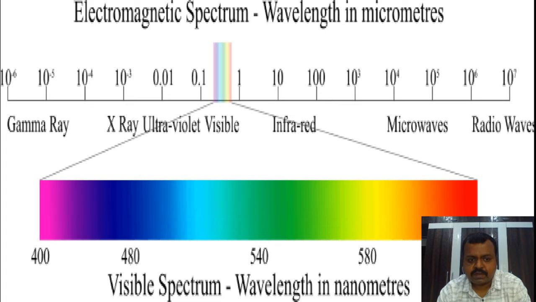So there are two bulbs, one emitting violet color, the other emitting red color, and both these bulbs have a power of 40 watt. Now you listen, in this case both the sources have a power of 40 watt. One is violet, the other is red. As the power is the same, the intensity emitted by the two sources will be the same. That means the number of photons emitted by the two sources will be the same.